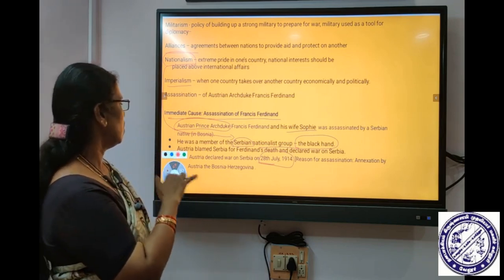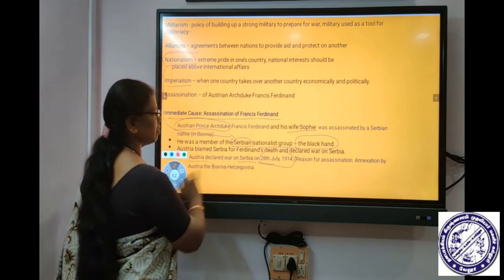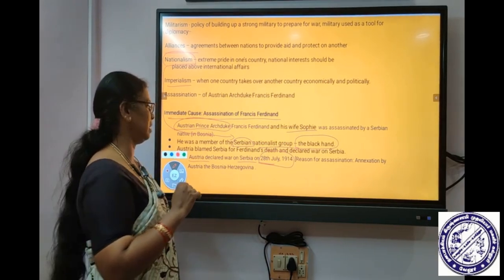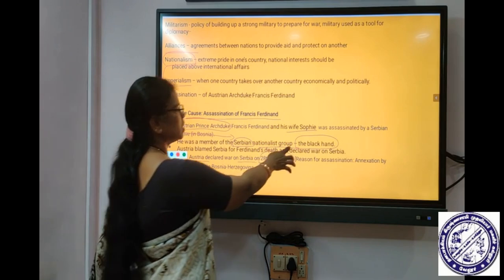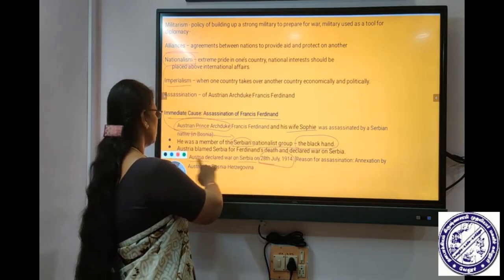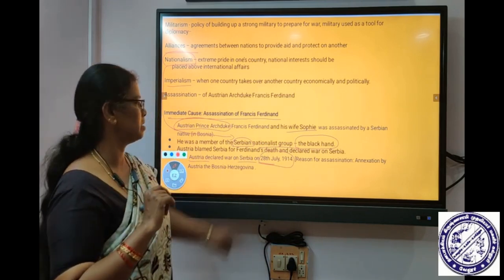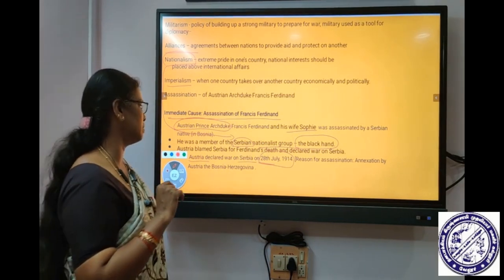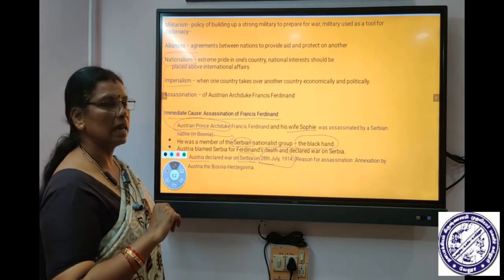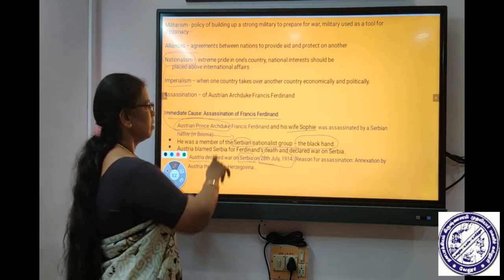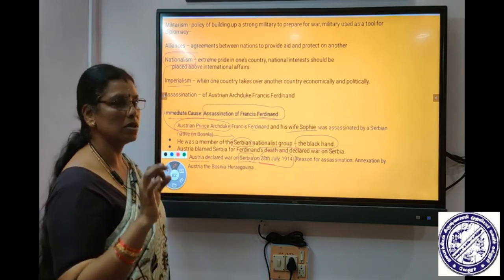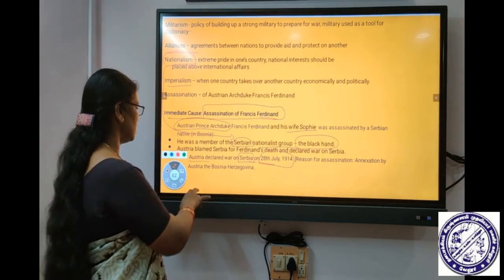Immediately Austria blamed Serbia for the murder. But actually Serbia was not aware of this, because a nationalist, terrorist, extremist group was involved. Austria requested Serbia to take responsibility for this murder, but Serbia refused. So Austria declared war on Serbia over the assassination of Archduke Ferdinand. This was the immediate cause for the First World War.